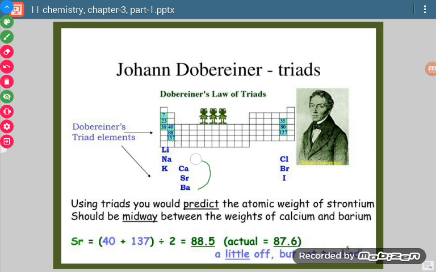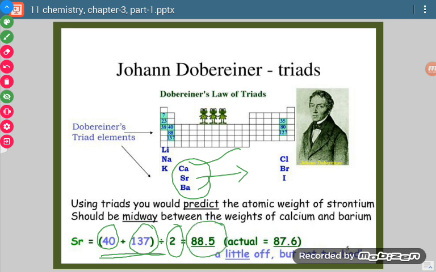Now see, we have taken here one example, for strontium. We know that calcium has atomic mass 40 and barium has atomic mass 137. So for determining the atomic mass of strontium, we added the atomic masses of calcium and barium, 40 plus 137. Whatever we got, we divided by 2 and we get 88.5.